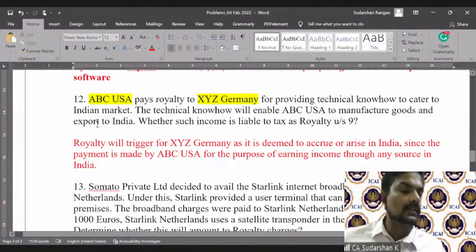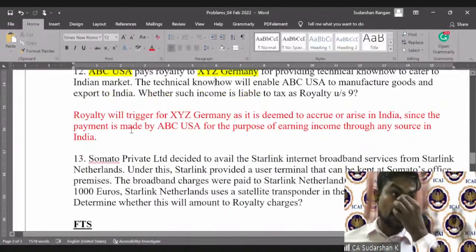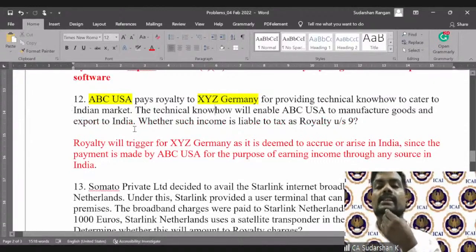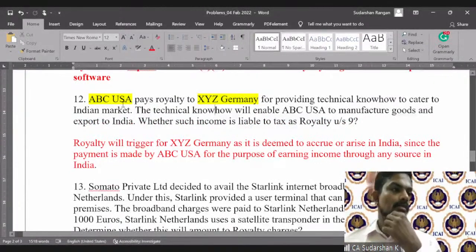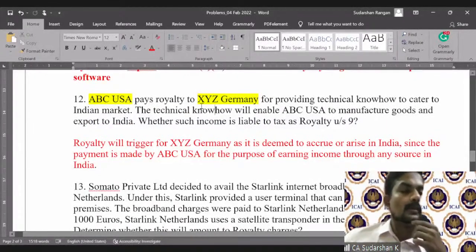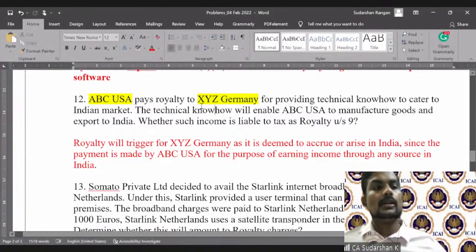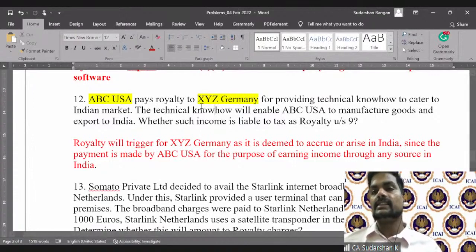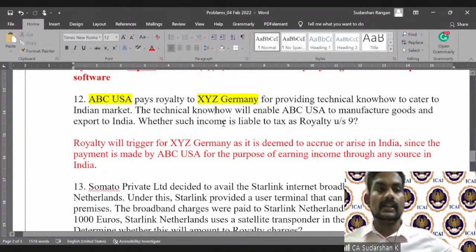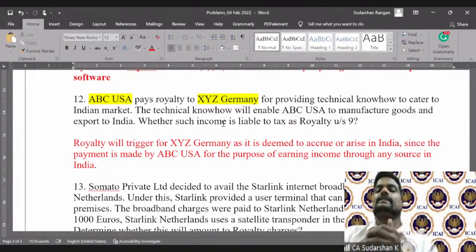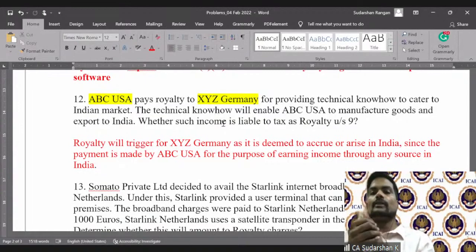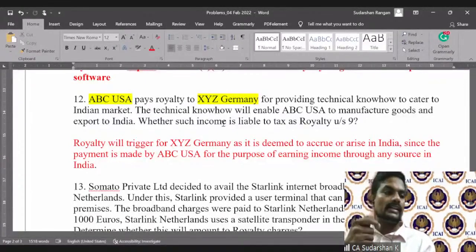Now, having said that, the main reason for me showcasing this question number 12 is the non-resident inclusion. So please watch out. You cannot merely come to a conclusion because the transaction is happening between two non-residents. This is very much within the territorial limits because there is a nexus. What is the nexus? The nexus they are saying is for the purpose of earning income through any source in India.